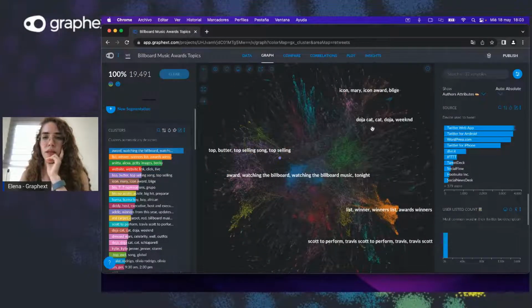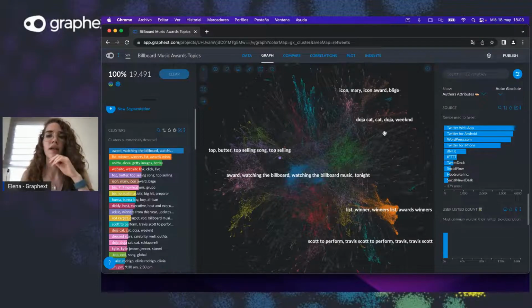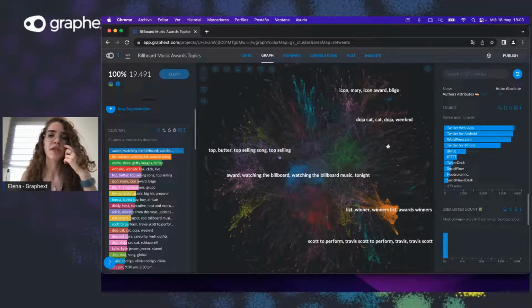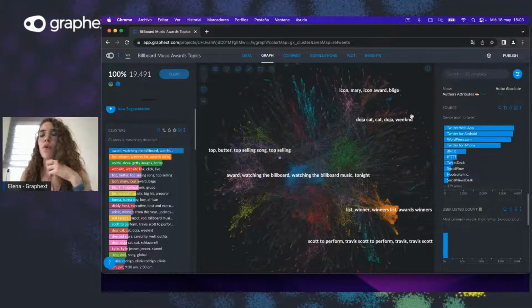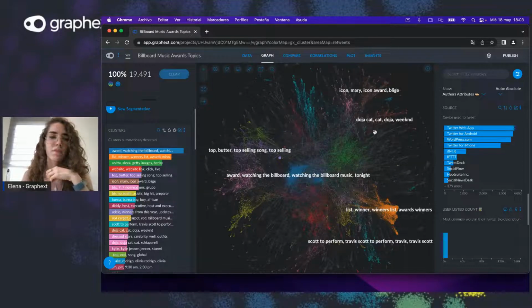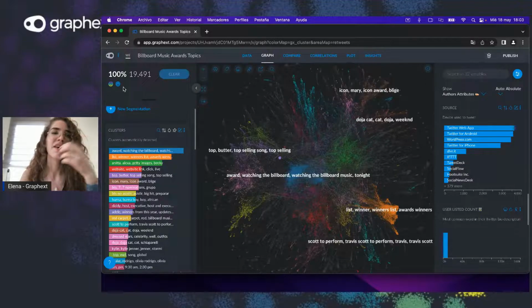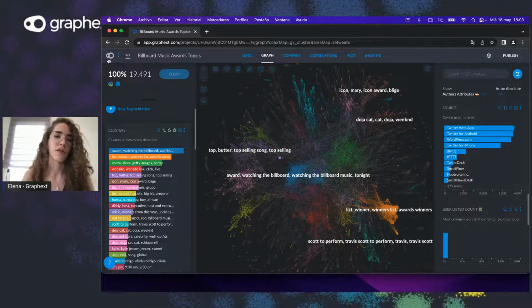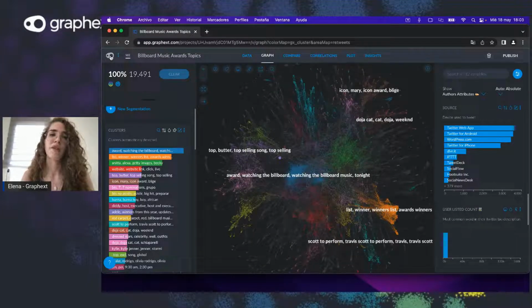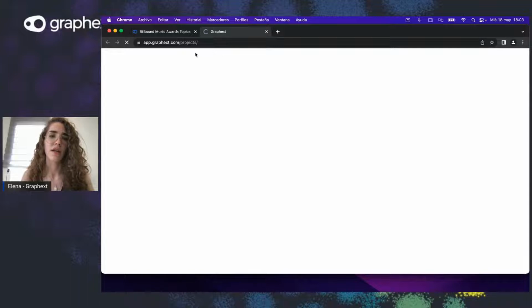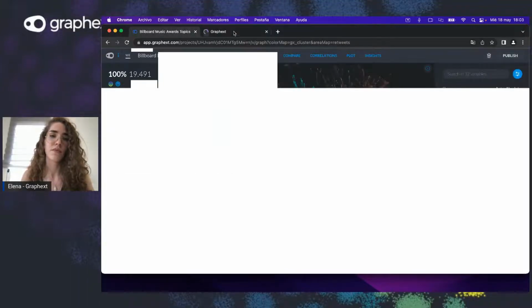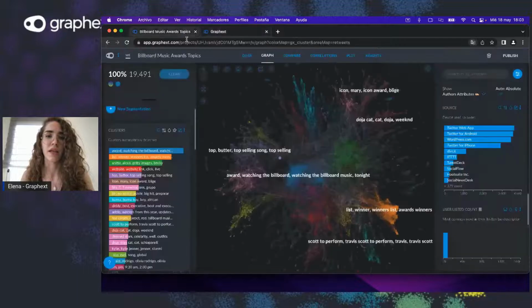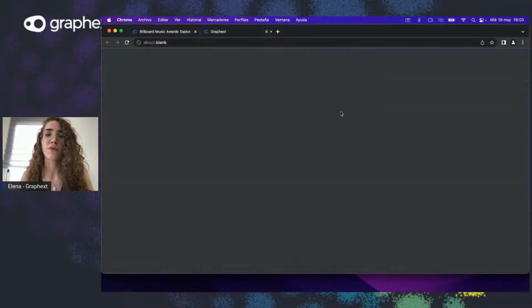And I'm getting this Doja Cat cluster here, and I was curious, why were people tweeting so much about Doja Cat? Could this be related maybe to the dress that she was wearing during the event? Does fashion actually have an effect over the retweets that you get? So I created a new project with the images of this data set specifically, and I created a new clustering.